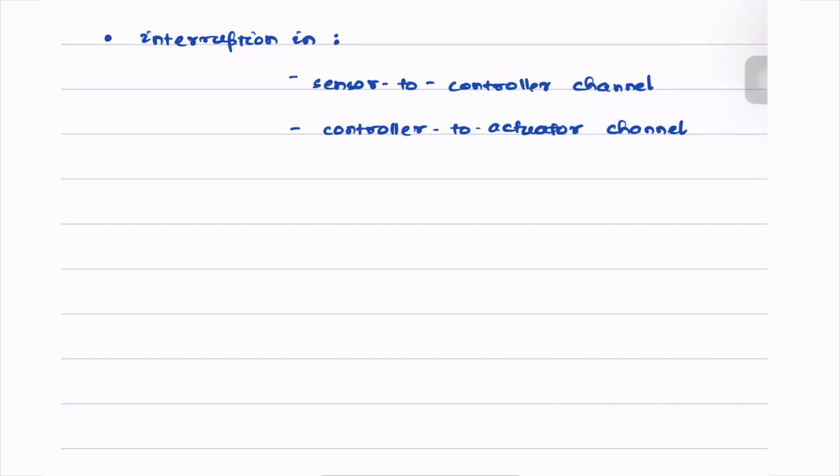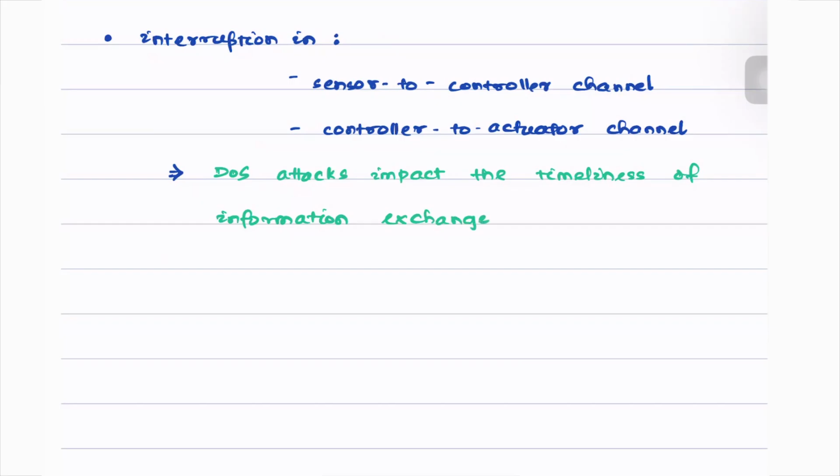So basically, such interruptions, we can say, let's highlight it, DOS attacks hamper or impact the timeliness of information exchange by causing packet losses.